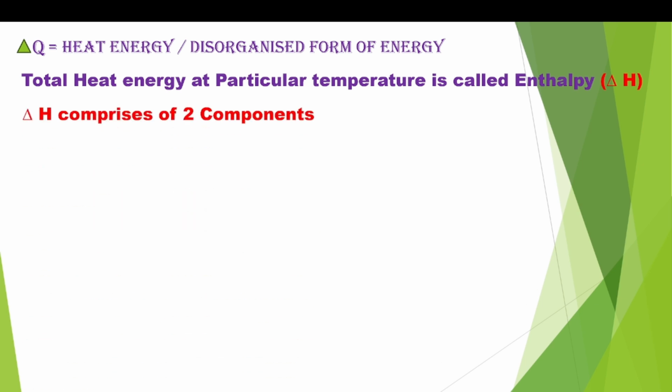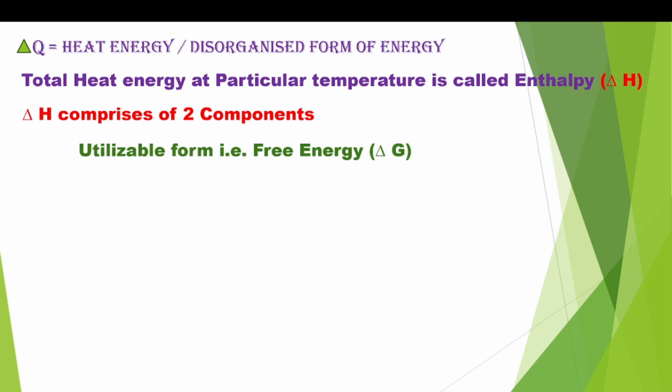again comprises of two components. As I said earlier, heat energy 100% is not utilized. This is disorganized form of energy. Some amount of heat energy utilized and some amount of heat energy is not utilized. Similarly, enthalpy. Enthalpy is another term for heat energy. Here also two components present. One component is utilized form, that is free energy, represented as delta G.